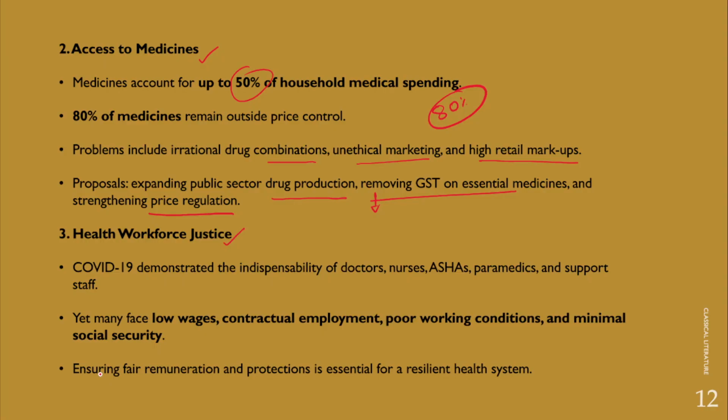Now, if we talk about that, COVID-19 has actually demonstrated the indispensability and importance of doctors, nurses, ASHA workers at the grassroots level, paramedics, and even the support staff. They can play a very important role in achieving the objectives of universal access to healthcare and the right to health. However, many of them have been facing several problems. For example, low wages paid to ANM and ASHA workers, contractual employment, poor working conditions for these doctors or medical staff, and minimal social security for them.